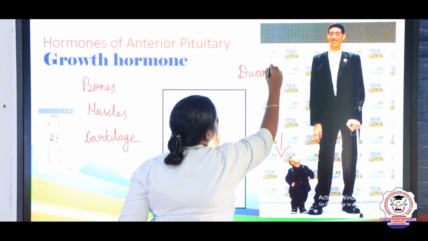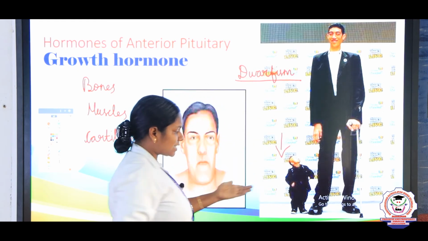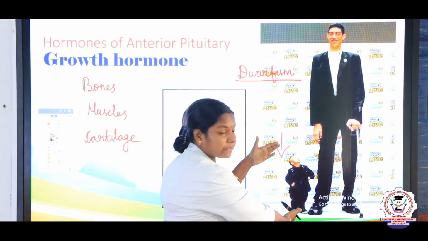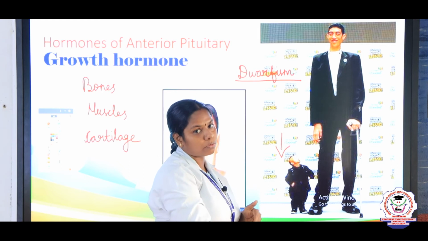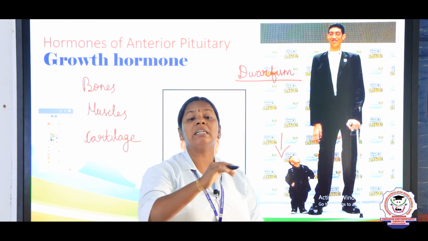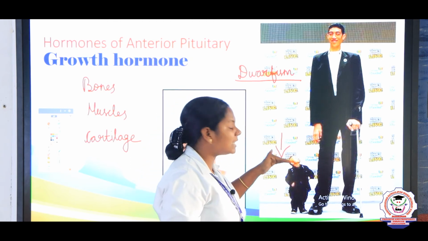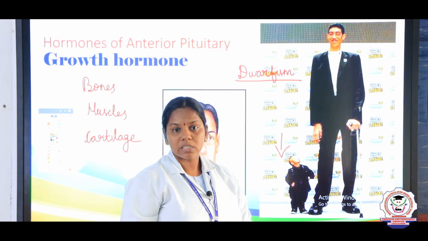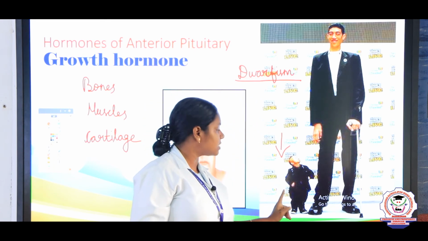Dwarfism, what is meant by dwarf, children? Dwarf means kullam, right? So, dwarfism, just look into this person, children. He is affected by dwarfism. It is due to the less secretion of growth hormone. Some symptoms of this are that growth will be arrested, stunted growth and mental disability. So this is due to the decreased secretion of growth hormone in children.